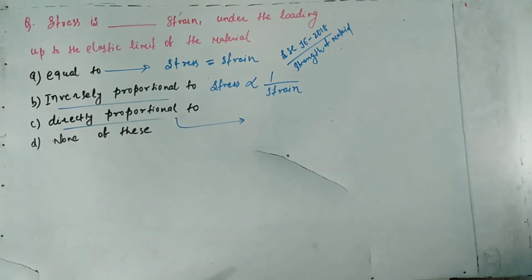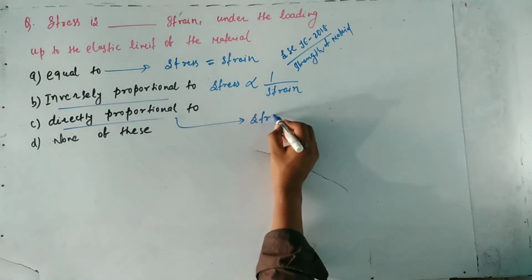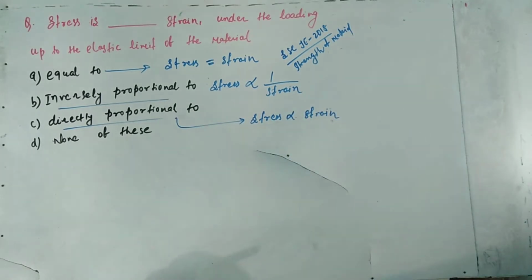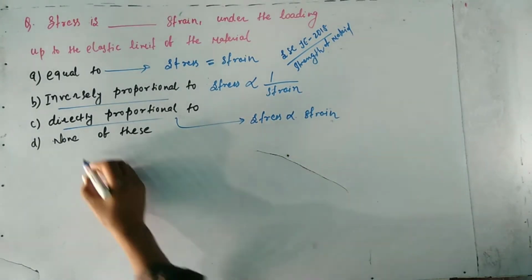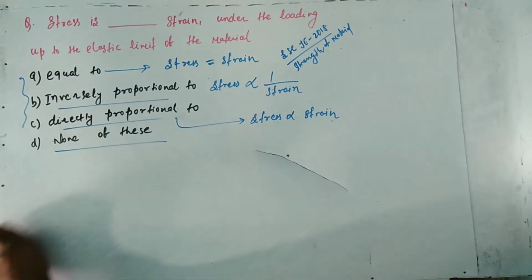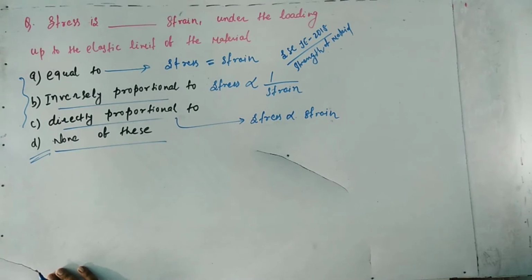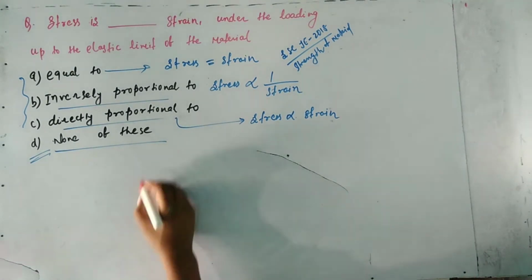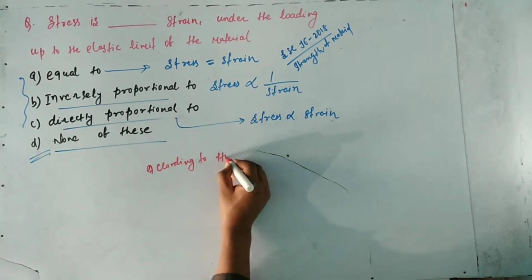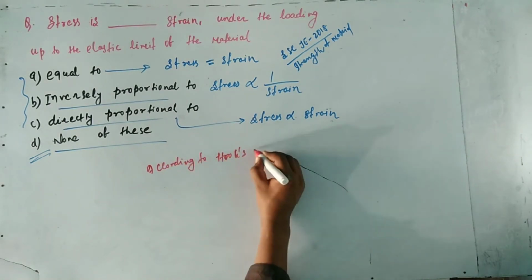Option C is directly proportional, so a stress directly proportional to a strain. And option D is none of these. If all three options A, B and C are wrong, then option D will be correct. So now we find the correct option.